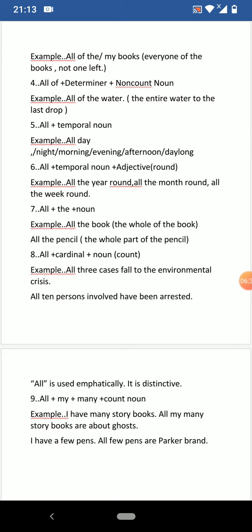Ninth and last usage, all plus my plus many plus count noun. Here lies another typicality. Almost all grammarians refuse to make use of any quantifier like many, much. Here it is used with a special sense. Example, I have many storybooks. Situation, all my many storybooks are about ghosts. That means all my storybooks are about ghosts.